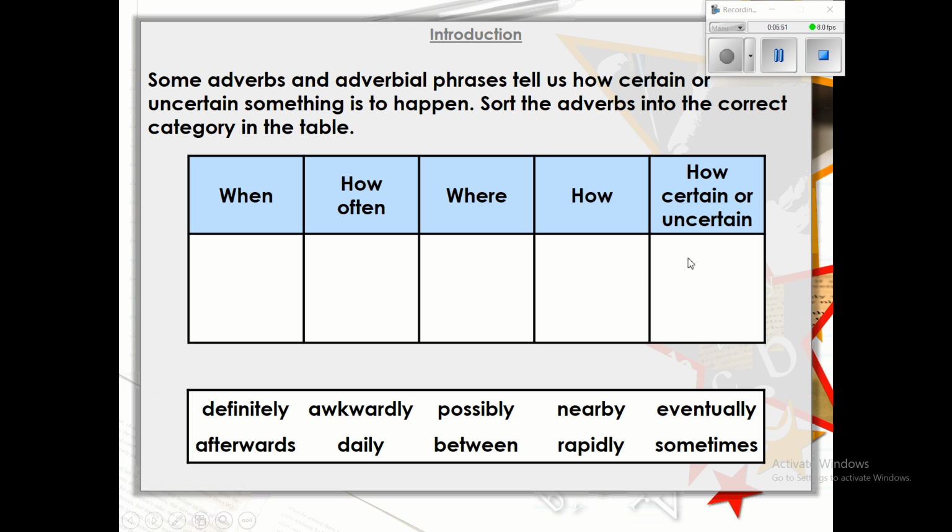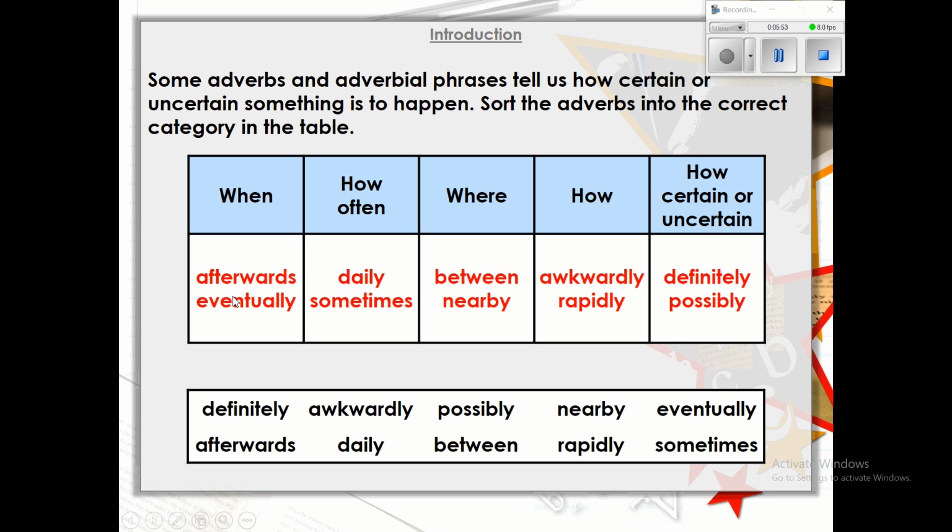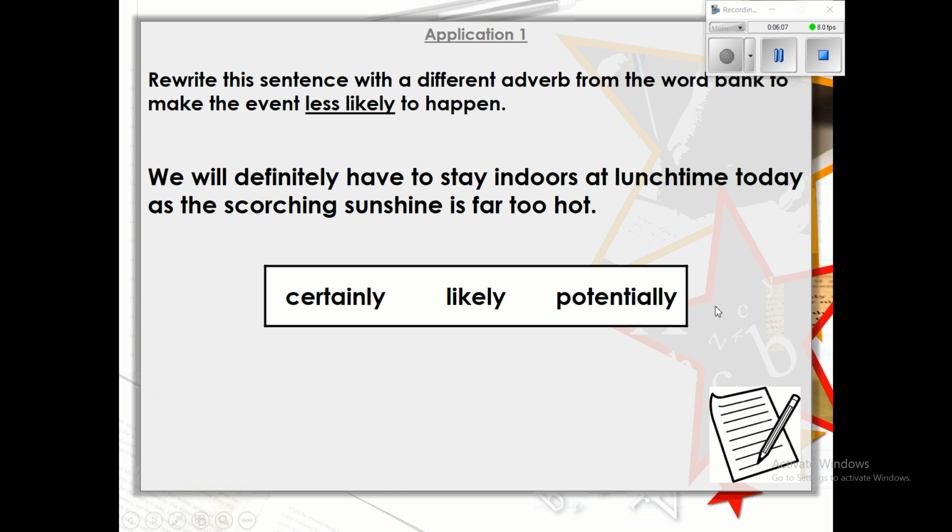Okay, let's have a look at the answers now. So we've got afterwards and eventually, that's when it's happening. Daily, sometimes, how often. Between, nearby, that's showing where something happens. Awkwardly and rapidly, how something happens. And definitely and possibly show how certain or uncertain something is to happen.